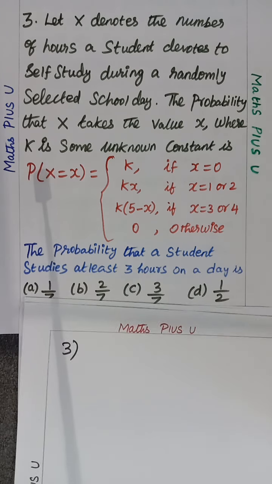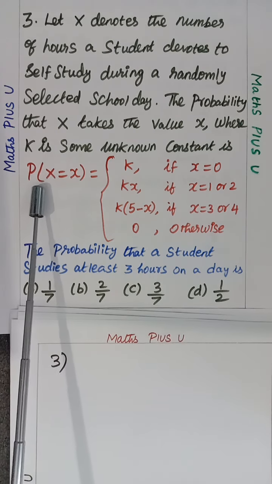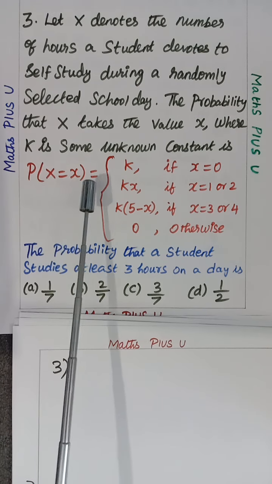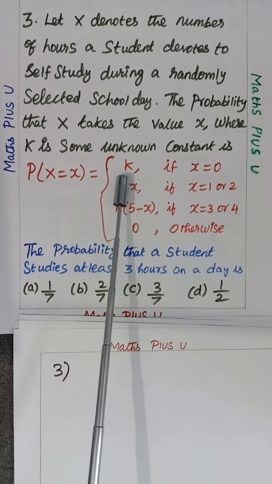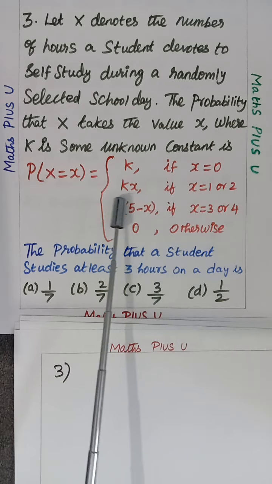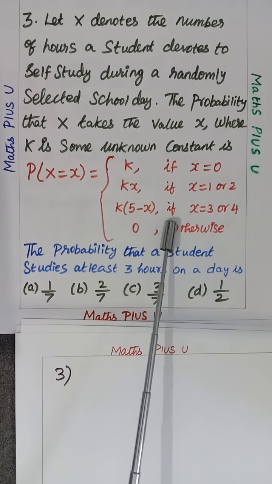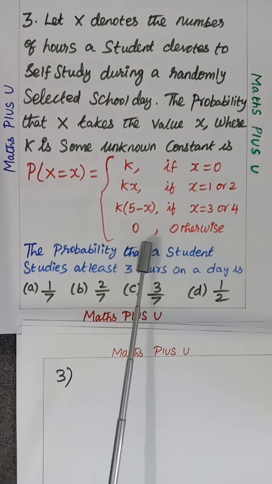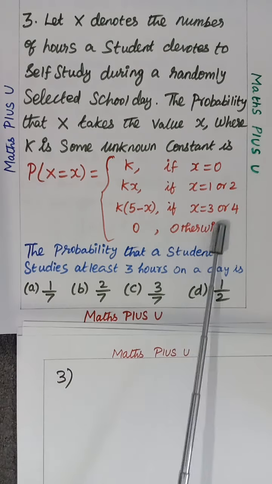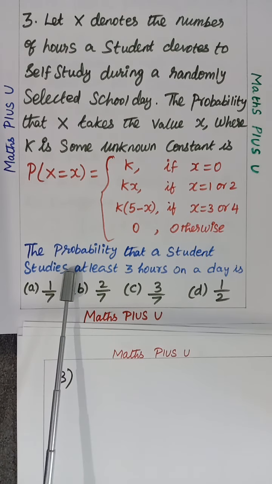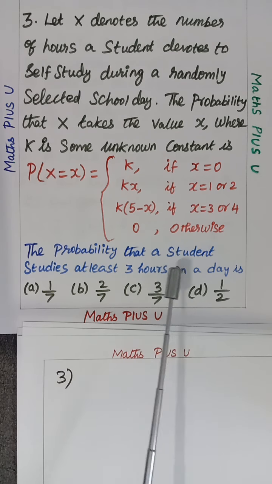Coming back to applied mathematics, P of capital X equal to small x. They have given you K if x is 0, Kx if x is 1 or 2, K into 5 minus x if x is 3 or 4, and 0 otherwise. This is what they have given, and they have asked, find the probability.